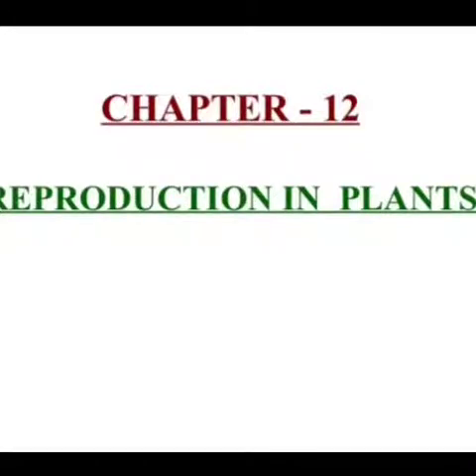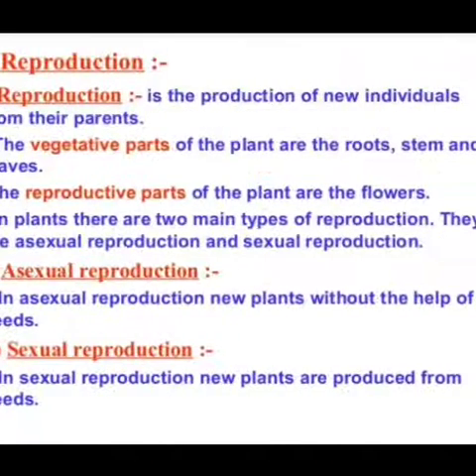Hello student, we are going to study chapter 12, reproduction in plants. Reproduction is the production of new individuals from their parents. The vegetative parts of the plants are the root, stem and leaves. The reproductive parts of the plant are the flowers. In plants there are two main types of reproduction. They are sexual reproduction and asexual reproduction.